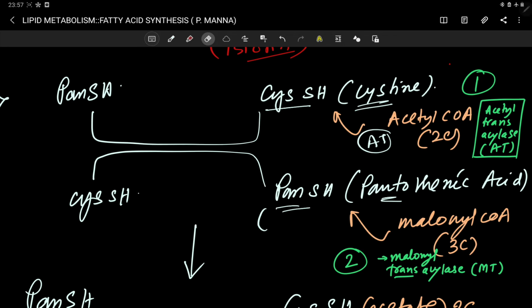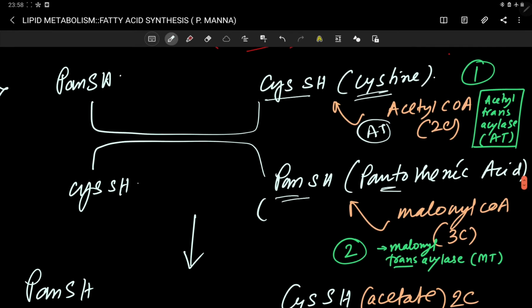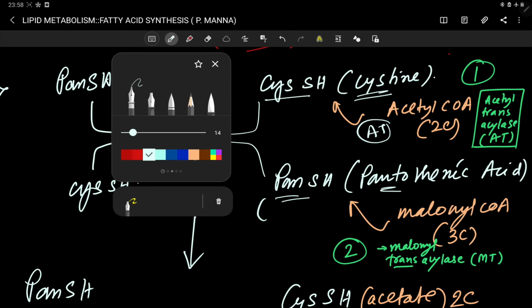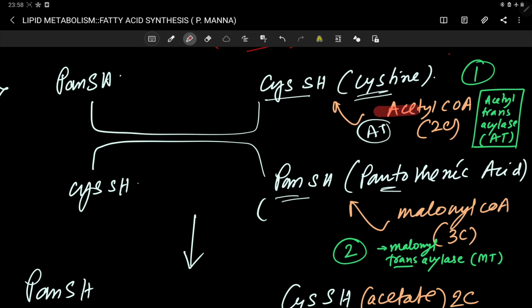What I told, at the cis end, 2 carbon acetyl CoA is attached, at the pan end the 3 carbon malonyl CoA is attached, with the help of acetyl transacylase and malonyl transacylase respectively. This is the first step. And after this step, acetyl CoA never attaches anywhere. After this step, you cannot see acetyl CoA attaching with this FAS complex.